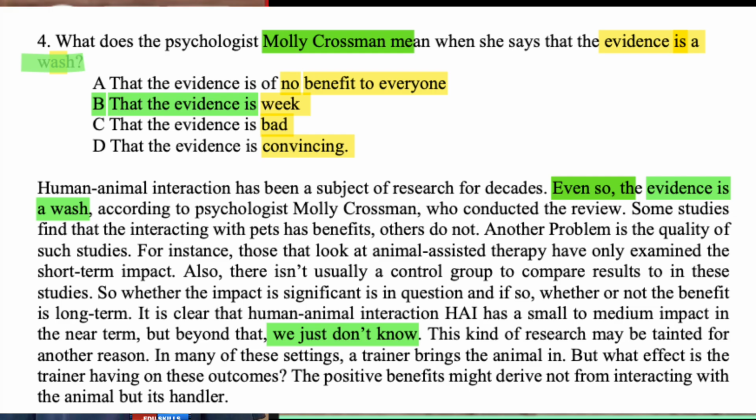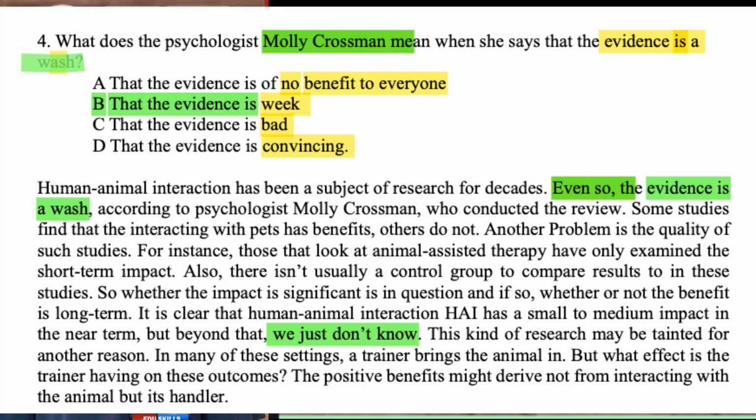We can easily read the text and understand. It is clear the human-animal interaction, HAI, has a small to medium impact in the near term, but beyond that we just don't know. This kind of research may be tainted for another reason. In many of these settings, a trainer brings the animal in, but what effect does the trainer have on these outcomes? The outcome is also a query. The positive benefits might derive not from interacting with the animals, but from the handler.